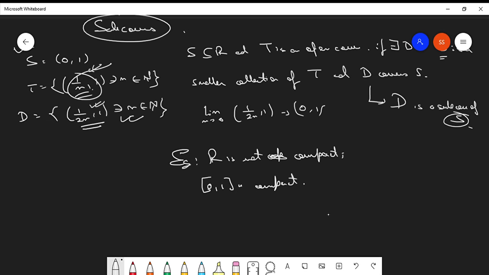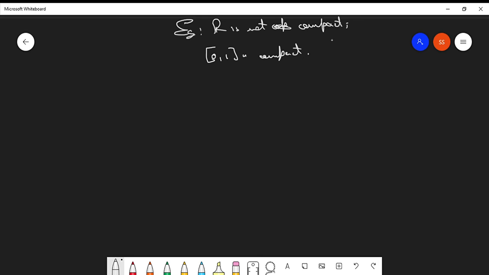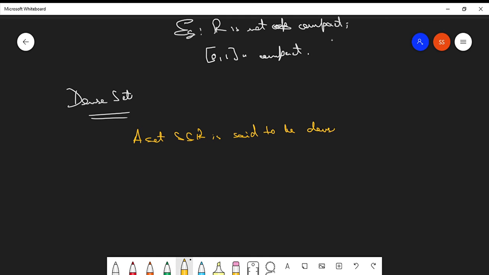Dense sets. Let's talk about dense sets. What are dense sets? A set S which is contained in R is said to be dense in R if the derived set of S is equal to R. Clear? That is, the set of all limit points of the subset of R is equal to R. Then such sets are called dense in R.